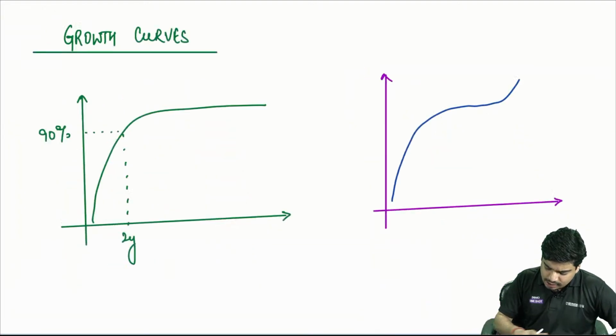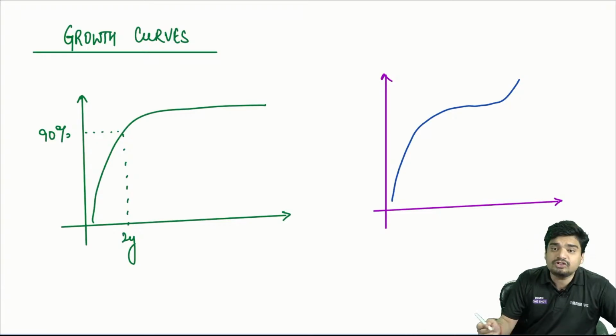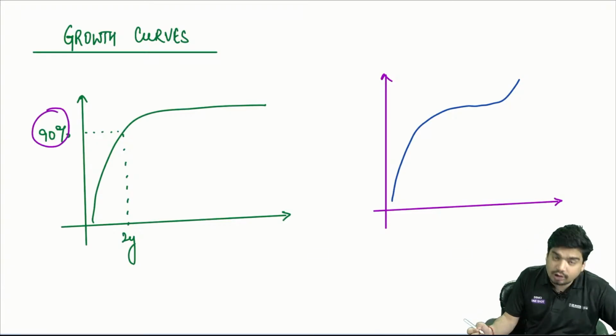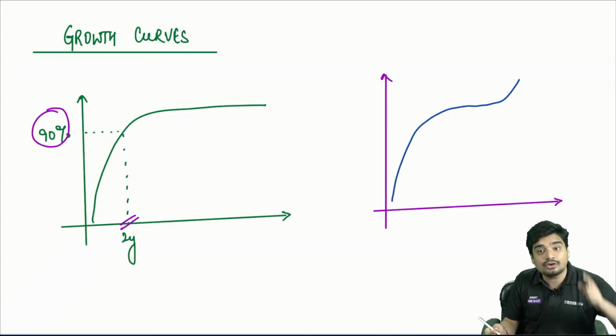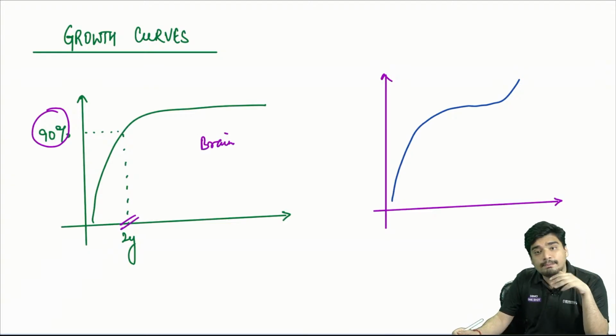Alright. And a little bit about growth curves. We all know these growth curves. This growth curve is of which tissue? 90% of growth has already occurred by 2 years. This is your brain. Maximum growth occurs in the first 2 years of life.